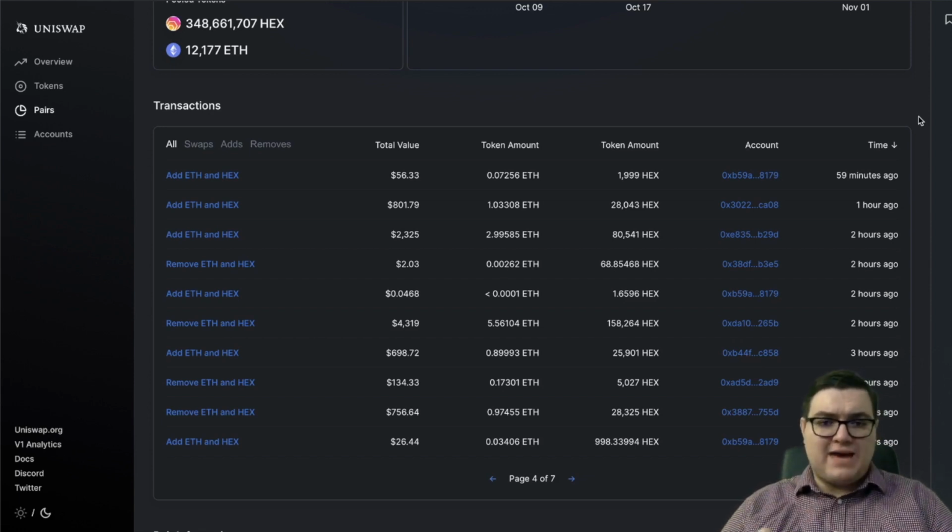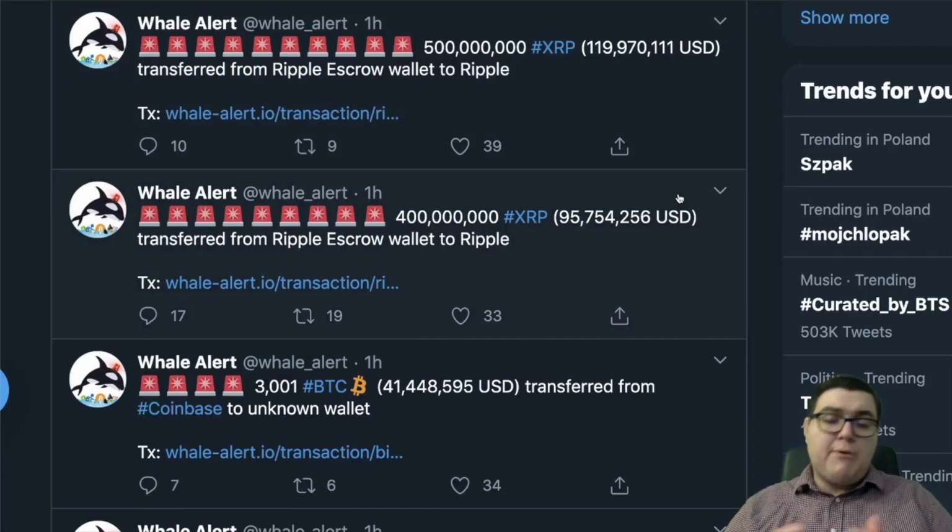Currently we don't have any large transactions for this specific project, but it can be for any project. If it's a small enough project, something like $20,000 might trigger huge market moves, while for large projects, even a top 50 or top 100 on CoinMarketCap, it's not going to really put a dent into it. However, if for Bitcoin or Ripple or Ethereum you see a large transaction, I'm going to show you a couple here.